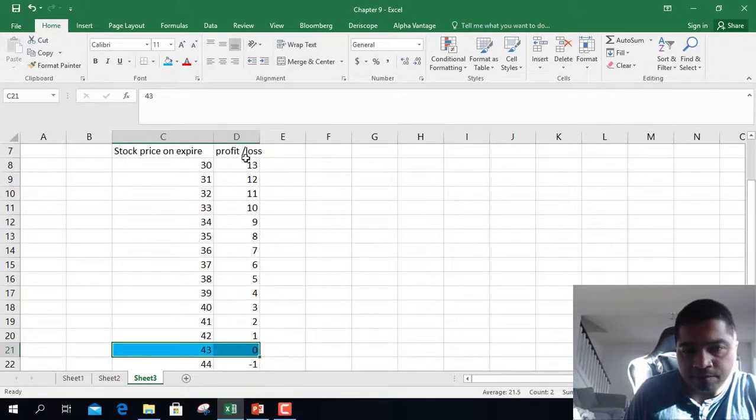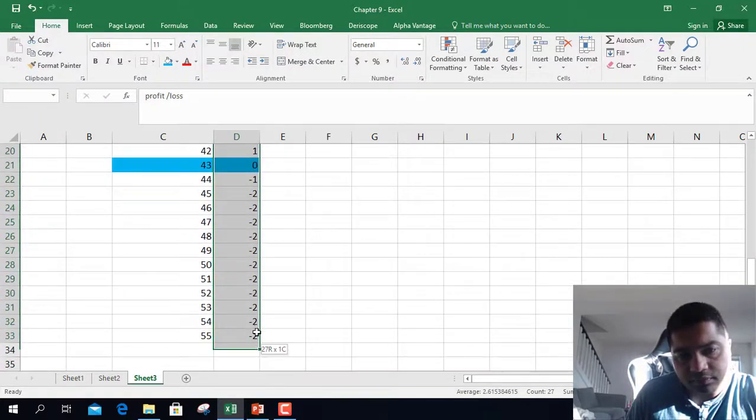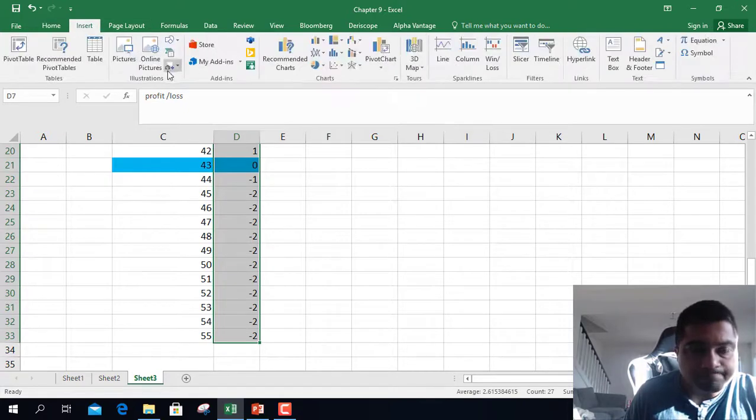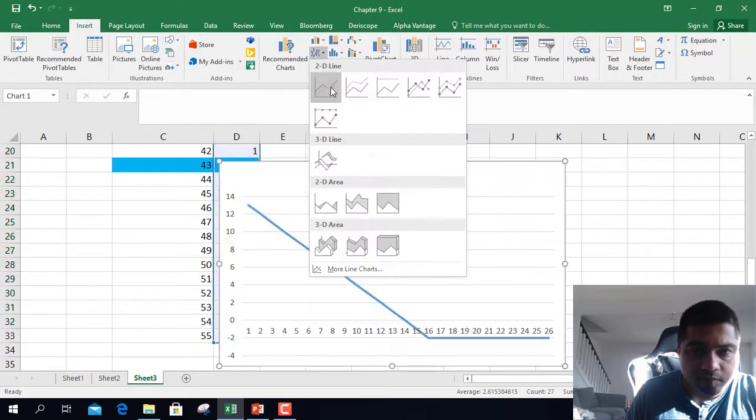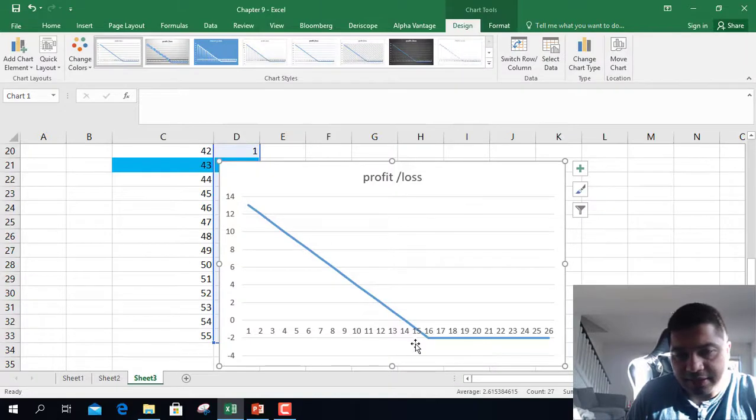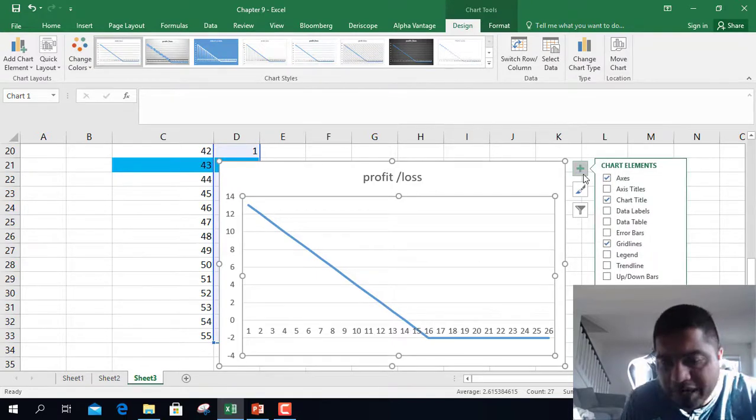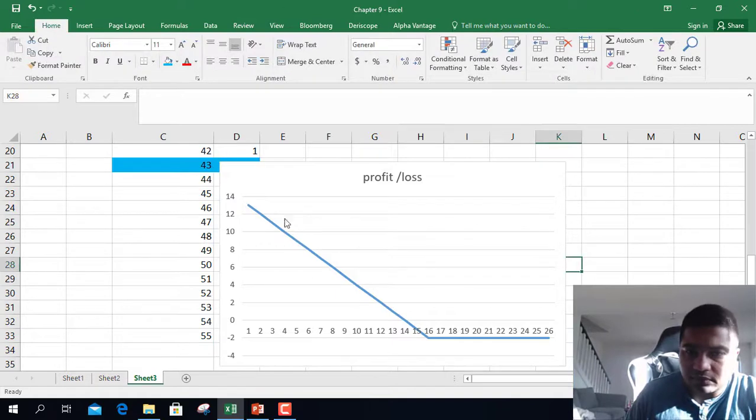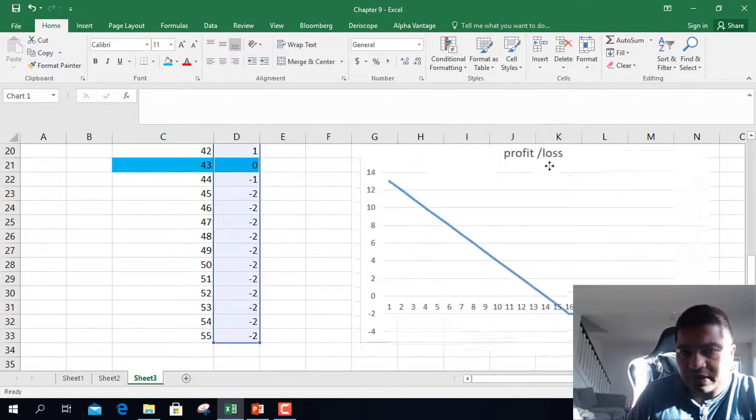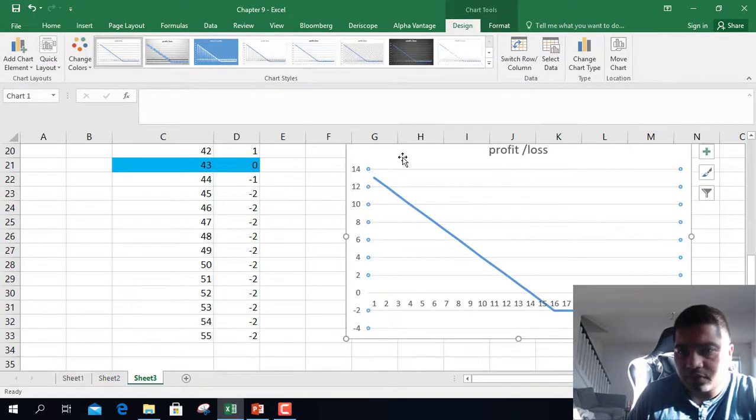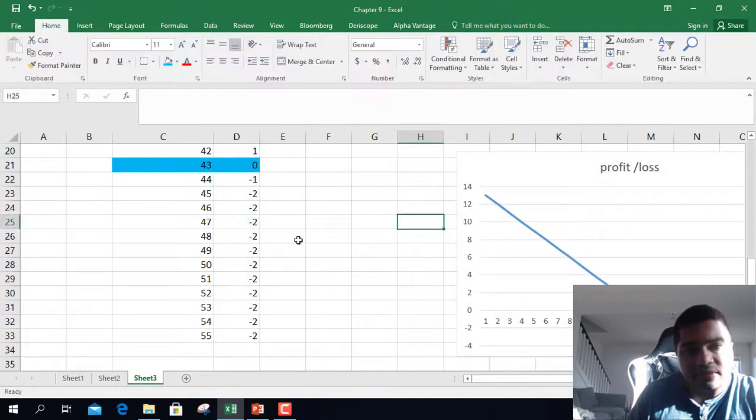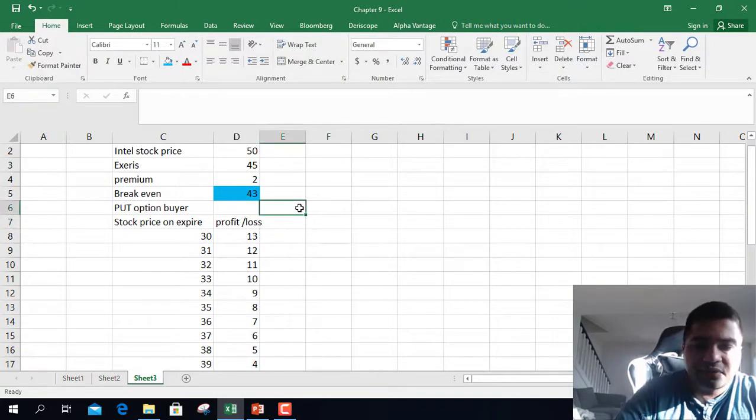Okay. Now if you draw a chart, the chart looks something like this. Maximum loss you suffer is -2. You'll start making money if the stock price starts falling. So as the stock price falls, you will start making money. So this is the profit and loss chart for the put option buyer.